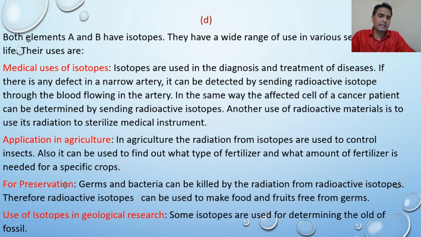For preservation, germs and bacteria can be killed by the radiation from radioactive isotopes. Therefore, radioactive isotopes can be used to make food and fruits free from germs. Now, uses of isotopes in geological research. Some isotopes are used for determining the age of fossils. I mean, there are more uses of isotopes in different sectors of our life.